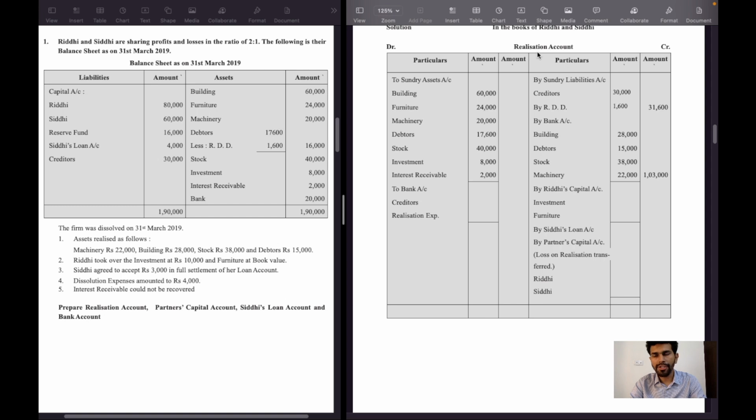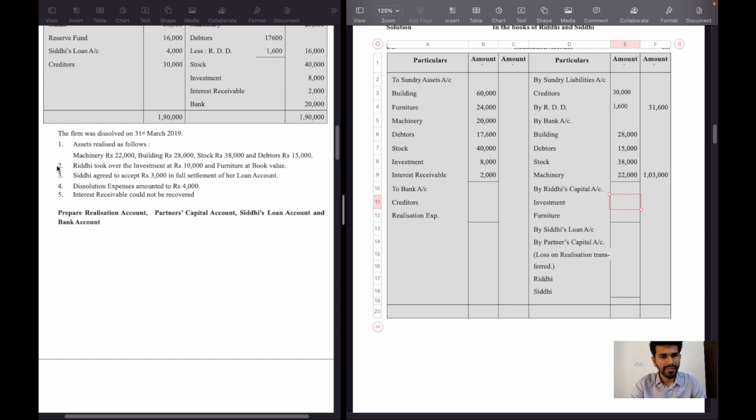So the first effect we have given on realization account credit side by bank account, and the second effect we have given on bank account debit side to realization account, and the amount will be the same. Second adjustment, Riddhi took over the investment at 10,000 rupees. So realization account credit side by Riddhi's capital account, investment 10,000 rupees, and furniture at book value. Furniture book value is 24,000 rupees. Total amount will be 34,000 rupees in the outer column.